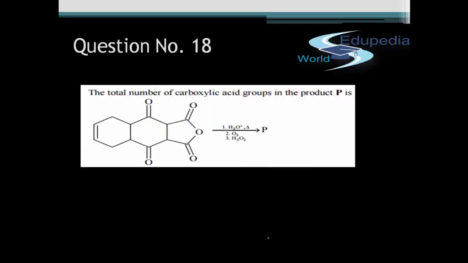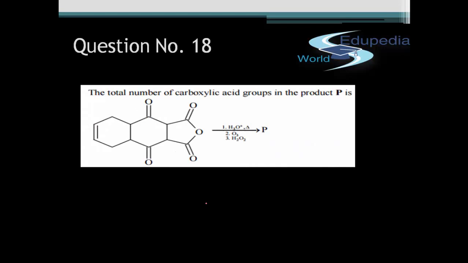Let's come to next question. This again is a question of organic chemistry. It says the total number of carboxylic acid groups present in the product P will be. Okay, so we have to carry out this reaction and we have to examine the products, and finally we have to look out that how many COOH groups are present in the final product, that is P. Let us consider the reaction step by step and consider what its products will be.